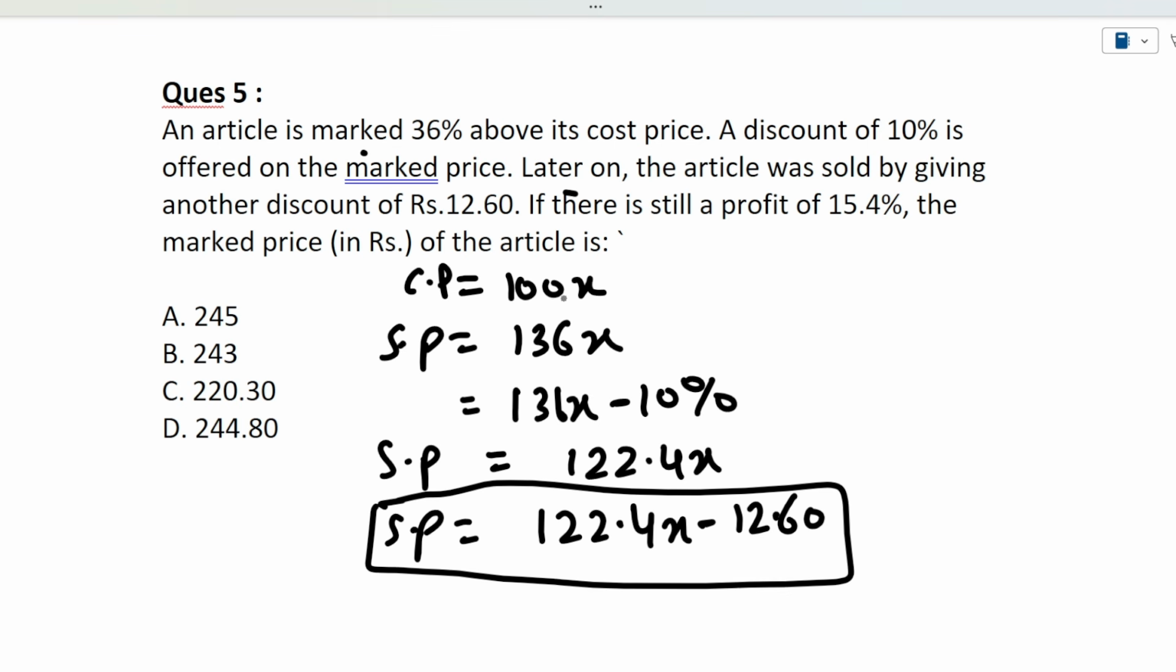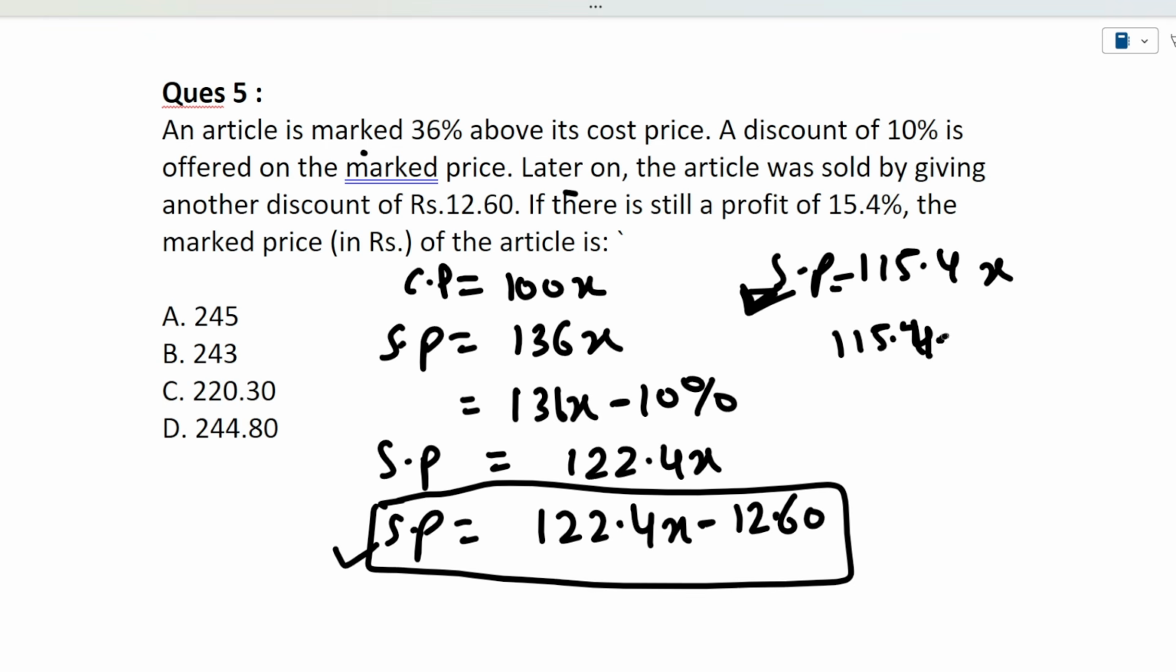So we know the cost price was 100, so it will be 115.4 of x. So now the selling price in terms of x is 115.4 because there was still a profit of 15.4 of x. So this is the actual selling price, and this is one more equation that is given to you, that we have still got the profit. So we will simply equate these equations.